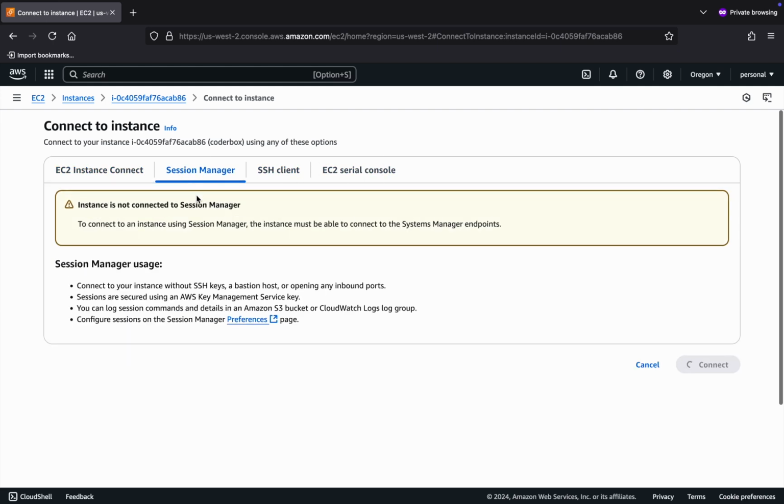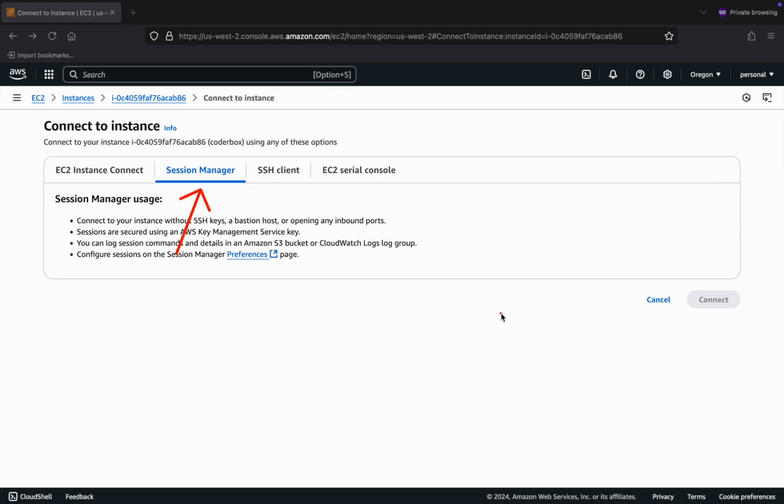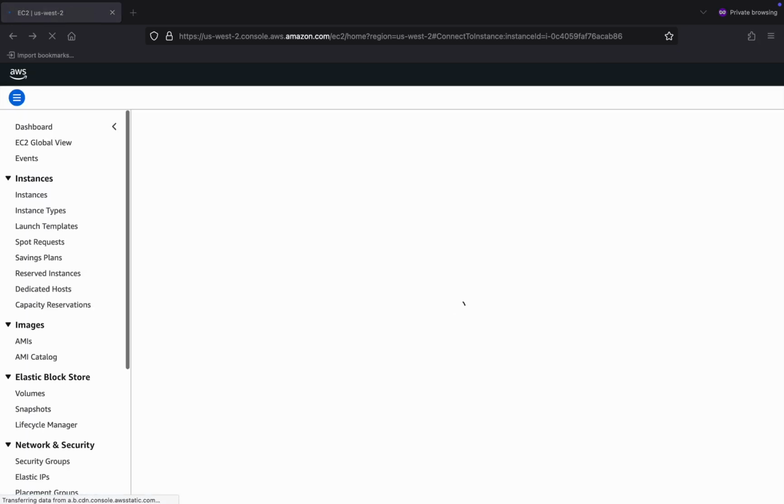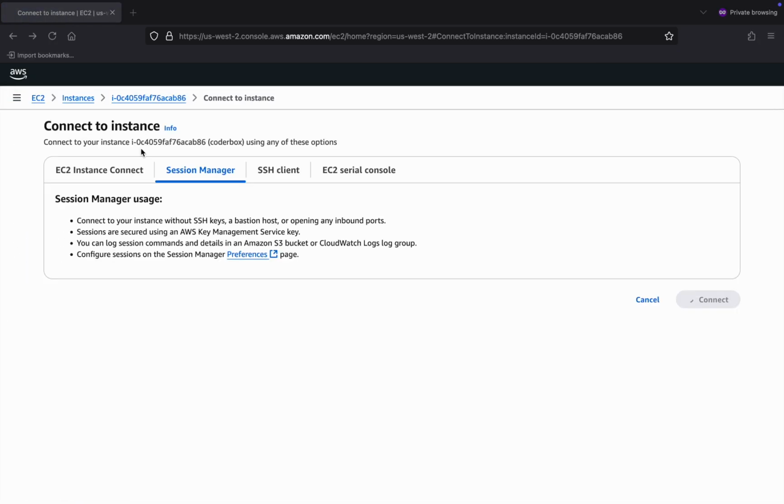We want Session Manager. And again, we might have to wait a little bit here. The instance is probably still booting up. Once that's done, I can go ahead and refresh this page, and then I'll be able to click on connect and connect up to the instance and actually get started setting up Coder. So hopefully we'll be able to do that very, very soon.